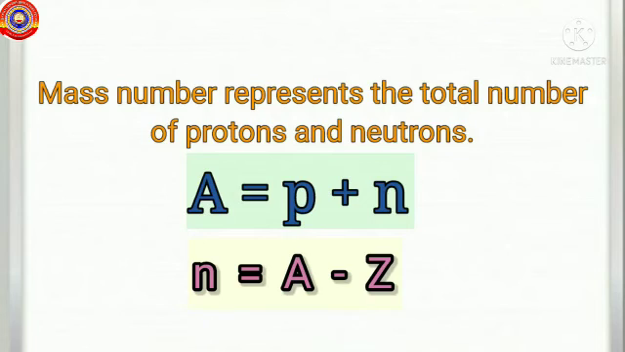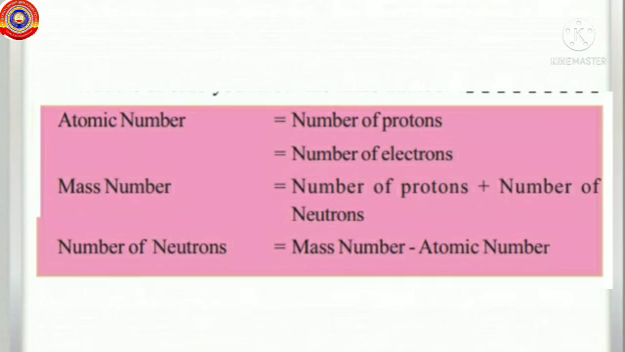Is that clear? So what relations did we study about the fundamental particles? Atomic number is equal to the number of protons is equal to the number of electrons. The mass number is equal to number of protons plus number of neutrons. And number of neutrons is equal to mass number minus atomic number.